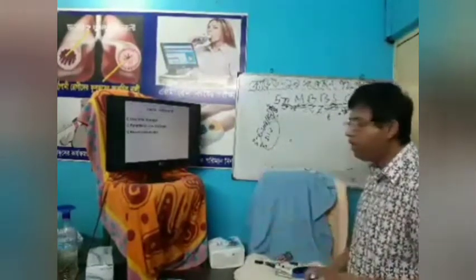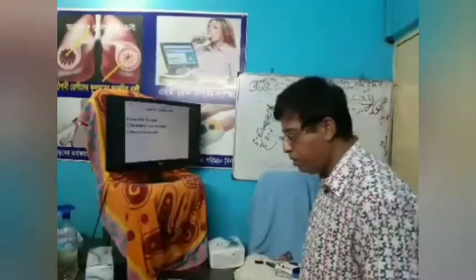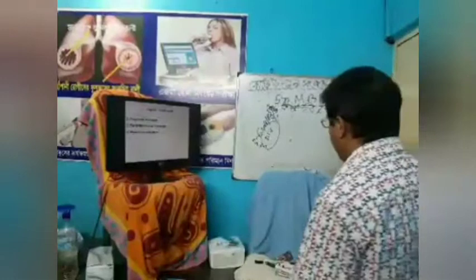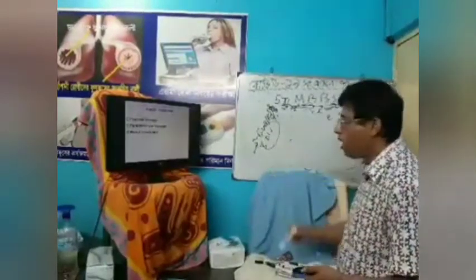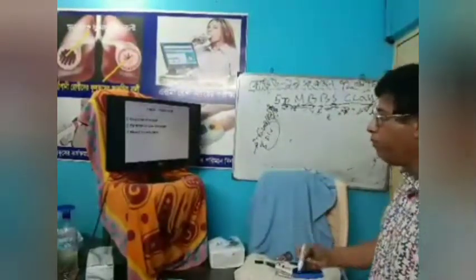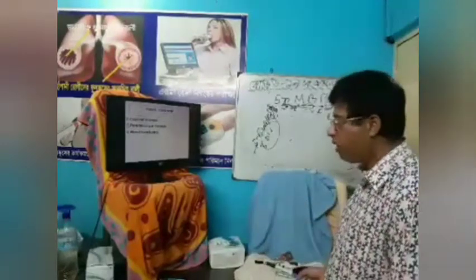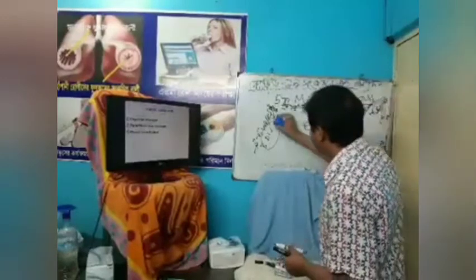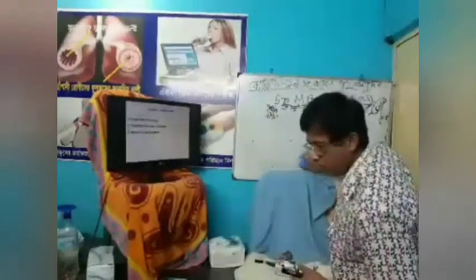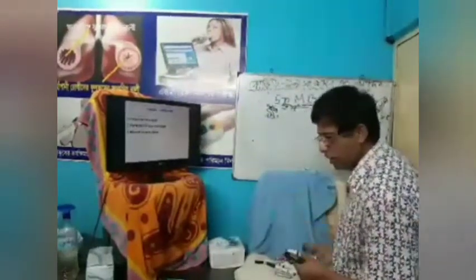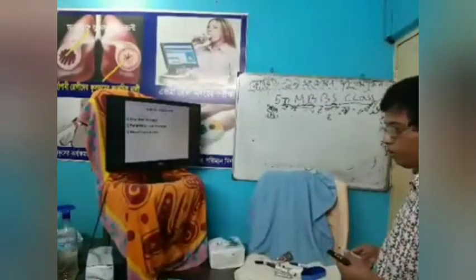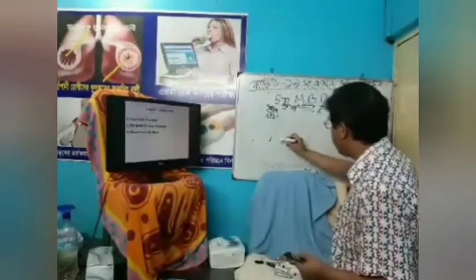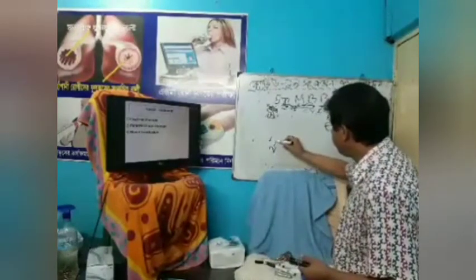Before meal or after meal? Of course, in between meals, before meals, or half an hour before meals, not after meals, because if you give it after meals, iron absorption is reduced. So what is the duration? Duration is 2 to 3 months. Some books say 4 to 6 weeks, but in Nelson it is written as 2 to 3 months.